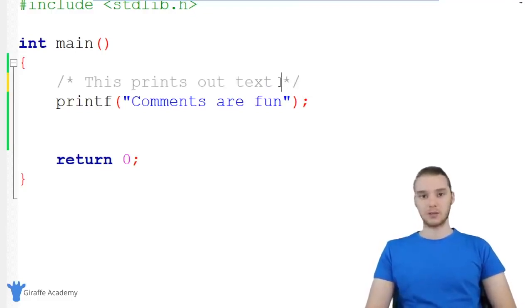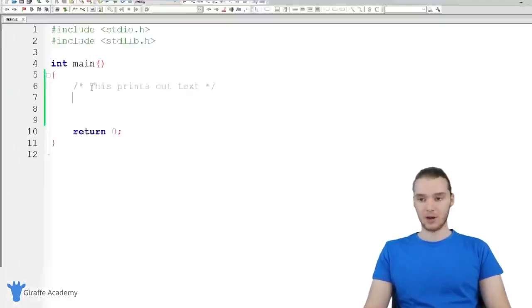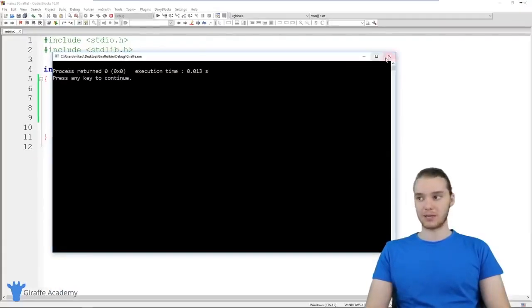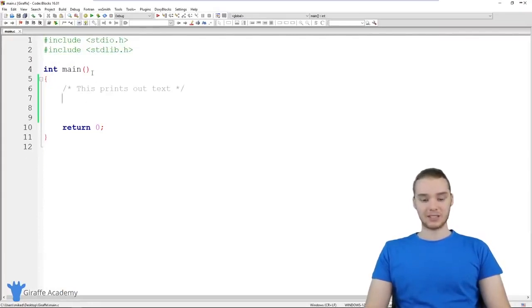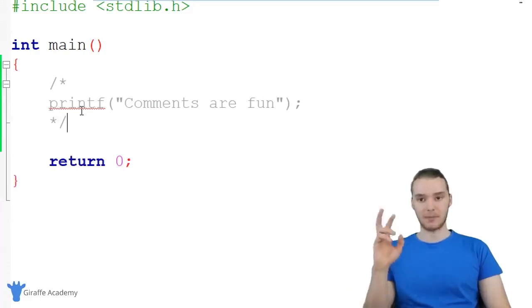You can also use comments to do something called commenting out a line of code. For example, let's say I wanted to run my program, but I didn't want to have this line of code in there. Well, one thing I could do would be to delete the entire line of code. So I could delete this code, and now I can run my program and it's no longer going to print it out. But here's the problem. In order to do that, I had to actually delete the line of code. So instead of deleting it, I could just bring it back and comment it out. I could basically surround it with these comment tags, and now the computer is just going to ignore it. It's not going to render it because it's been commented out.